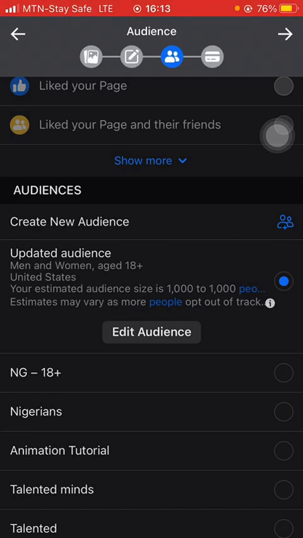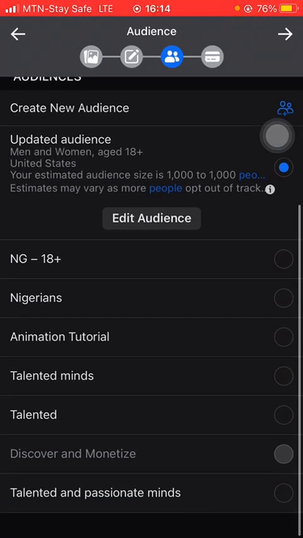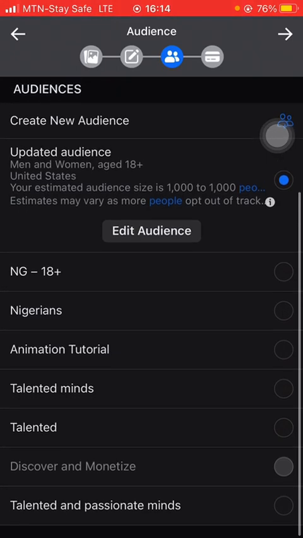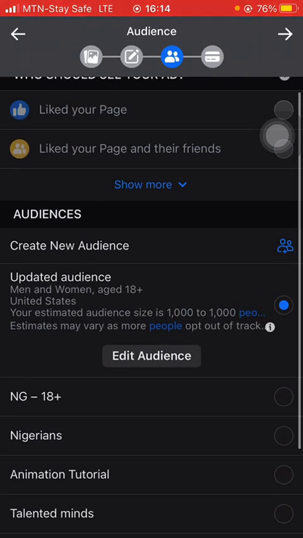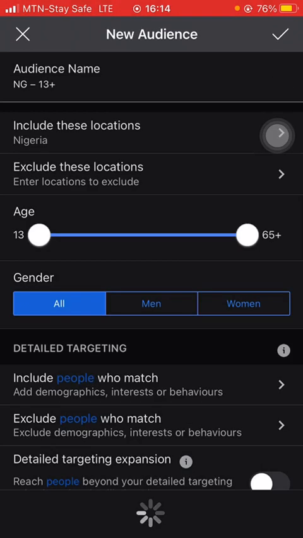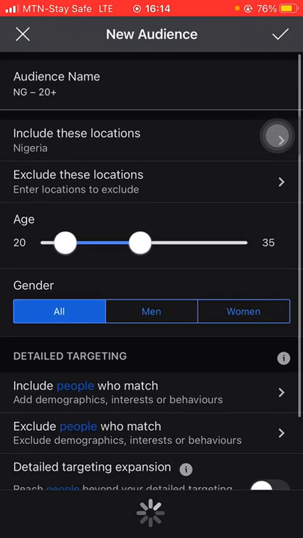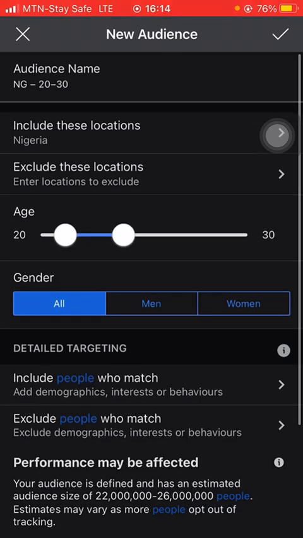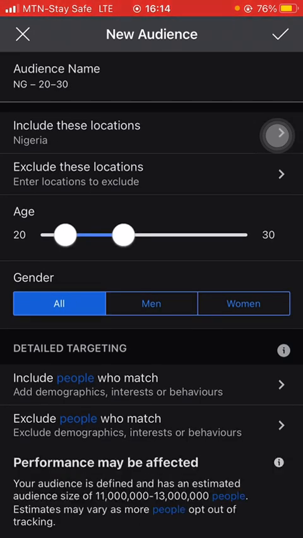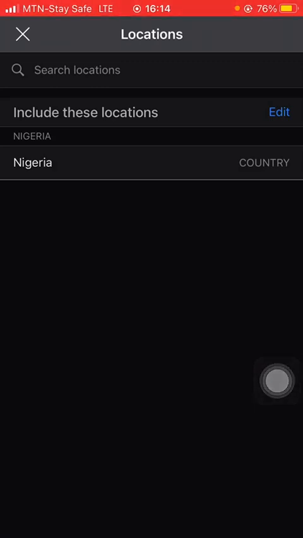The location is Nigeria. The age I'm looking for should be 20 years to 30 years. That's what I want. So the location I'm looking for is Nigeria, and it's included. Is there any location I want to exclude? No.